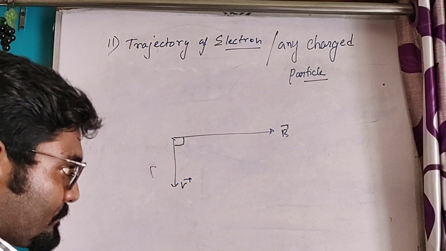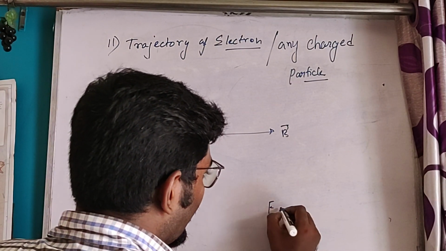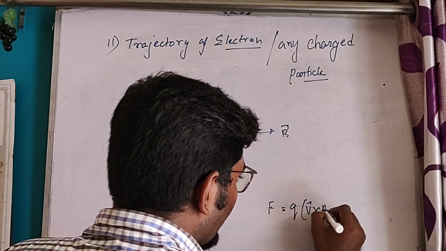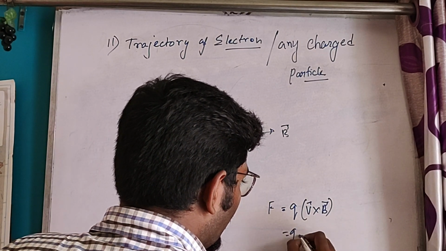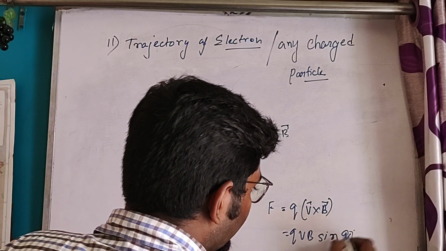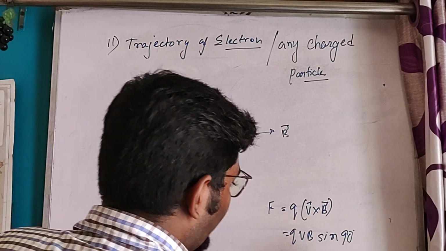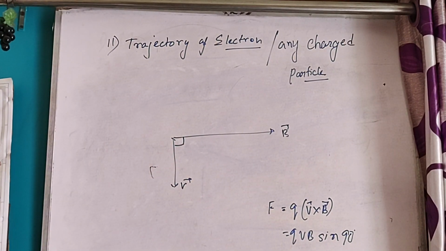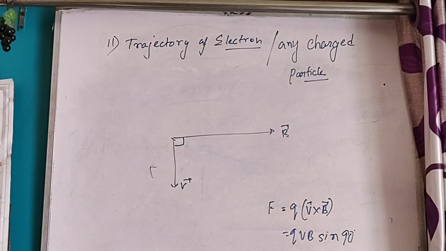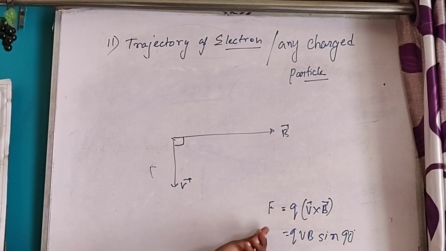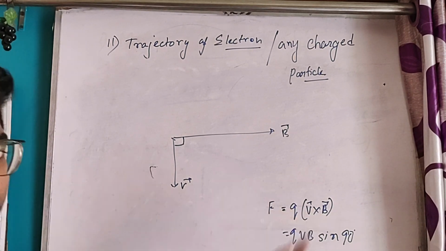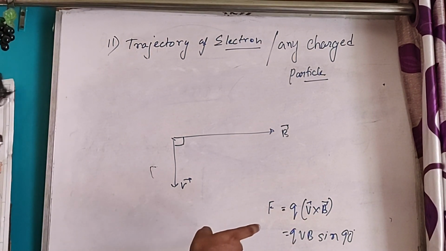That is, F equal to Q V cross B. So Q V B sine 90 degree, and this will be Q V B. So V is in this direction and B is perpendicular to V. Now we all know that the magnetic force F will always be perpendicular to V and B. So what will be the direction of the force?